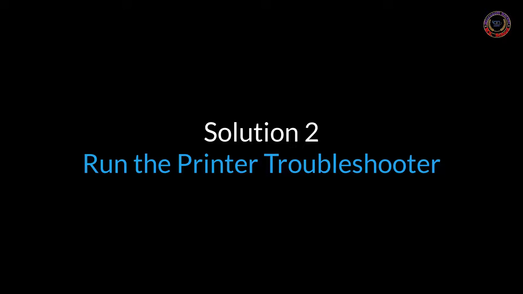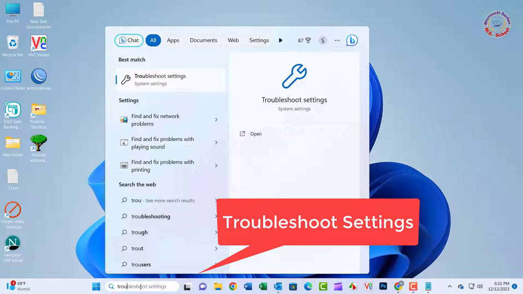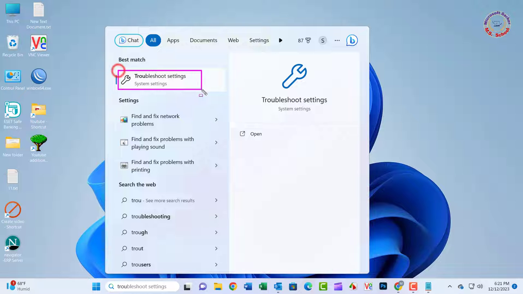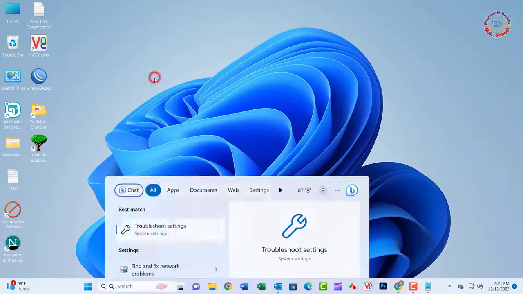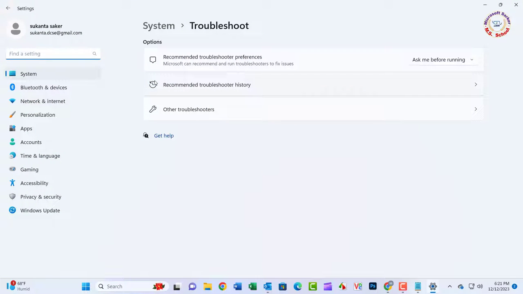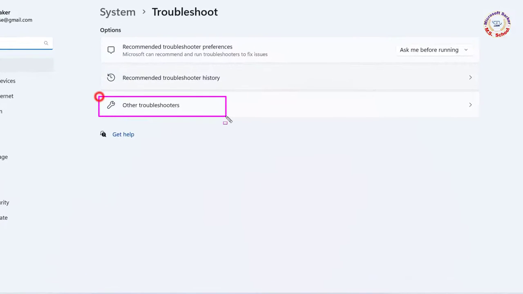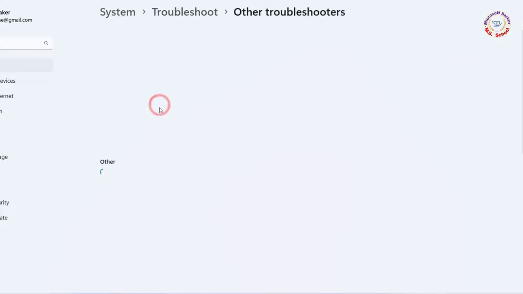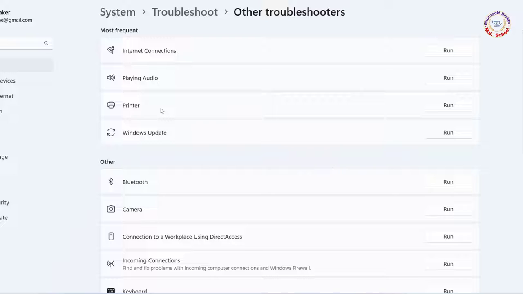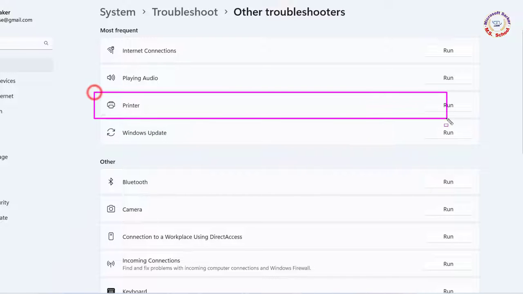Solution 2. Press the Windows key and type in Troubleshooter, and click on Troubleshooter Settings in the search bar. Click on the Other Troubleshooter option. Now, locate the Printer Troubleshooter and press the Run button next to it.